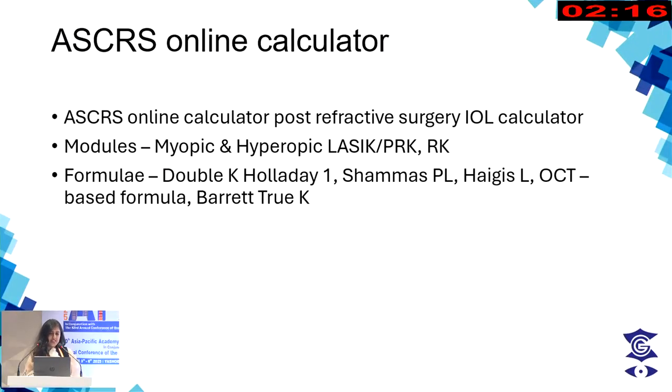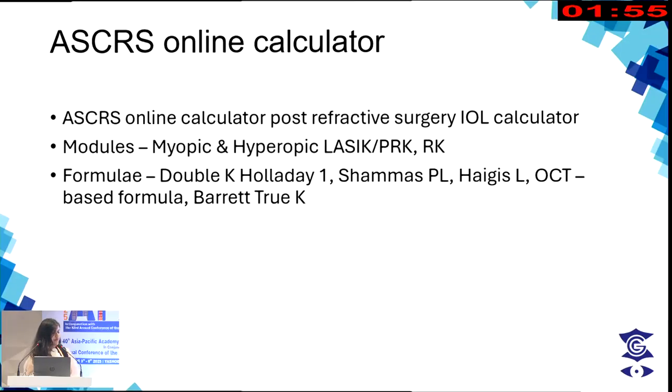So the ASCRS online calculator is a very useful tool for us. It's an open access and free calculator that helps us calculate the IOL power in these kinds of patients. They have 3 modules: the myopic, hyperopic, and the RK module. The formulae that are commonly used in this are the Double K Holladay, Shammas PL, Haigis-L, OCT-based formulae, and the Barrett True K.